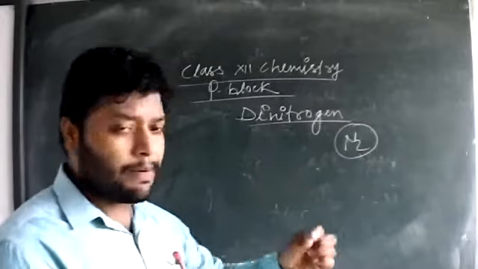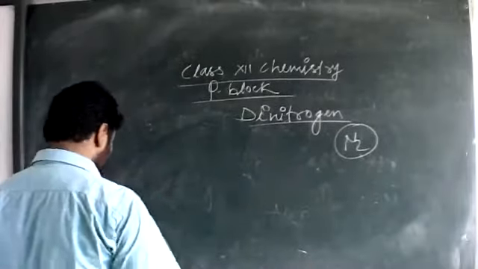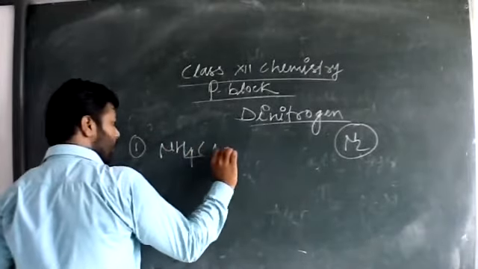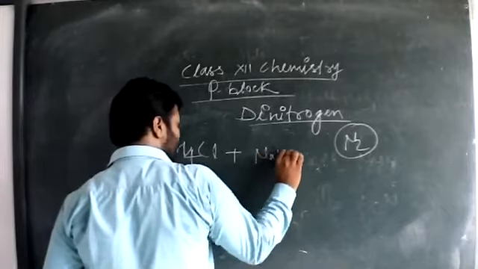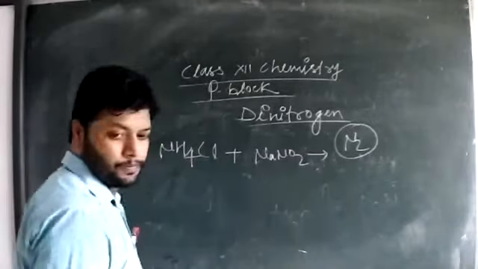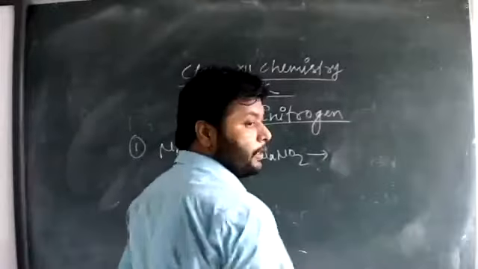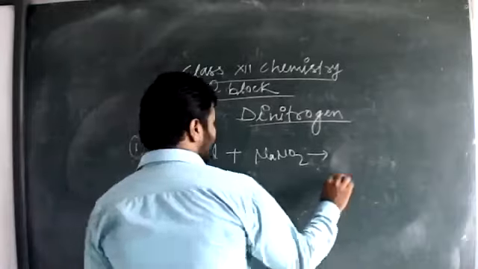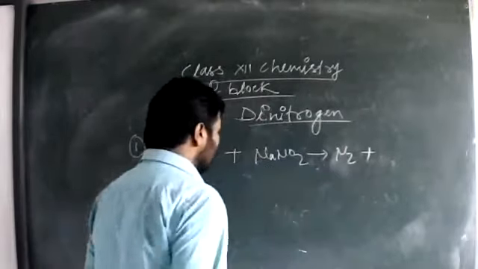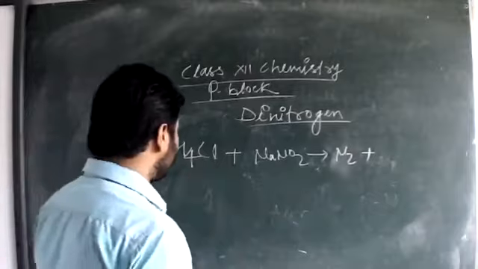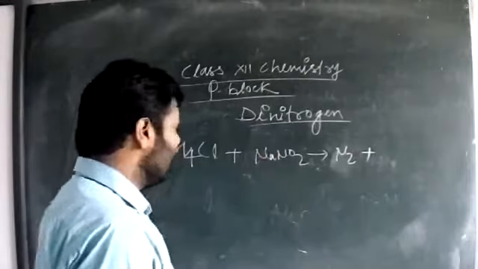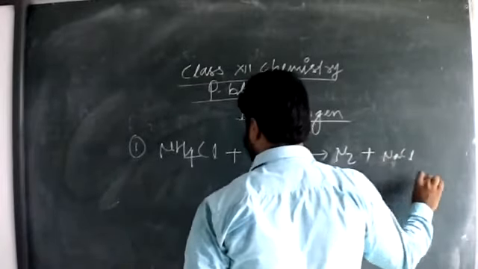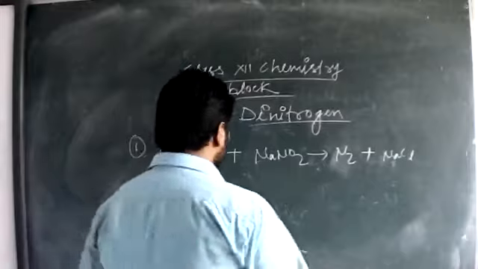Actually, dinitrogen can be prepared in the laboratory by this method. The preparation is: if we react ammonium chloride with sodium nitrite, we can get nitrogen gas, along with NaCl and water molecule.